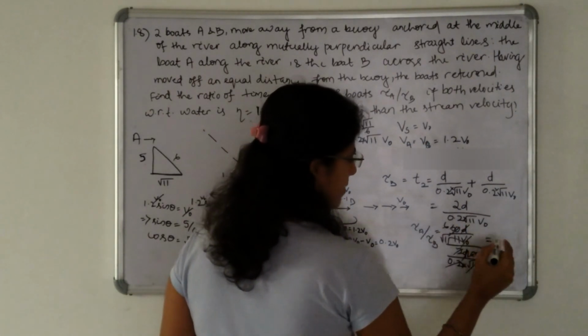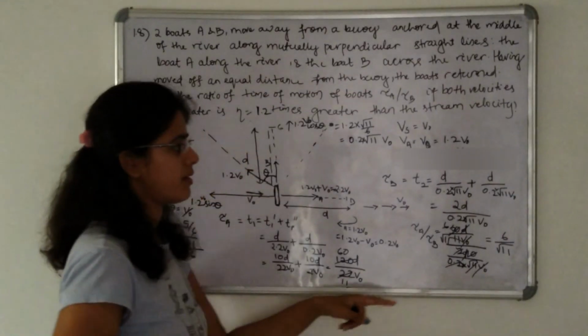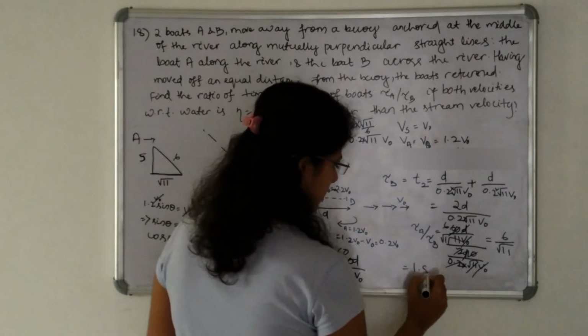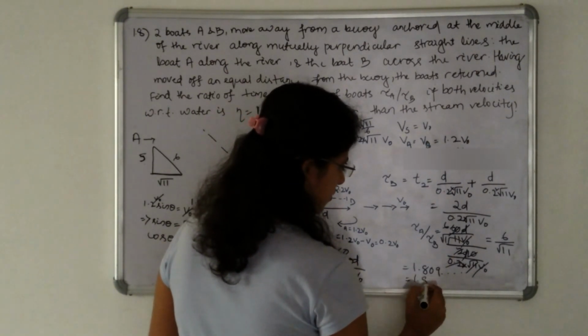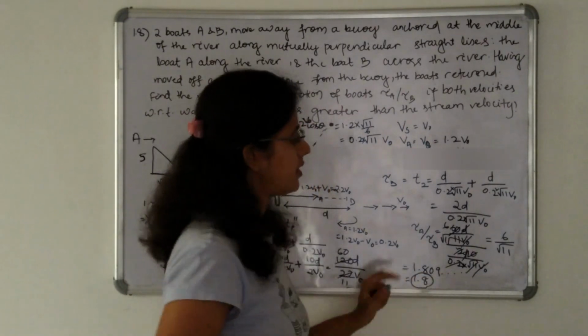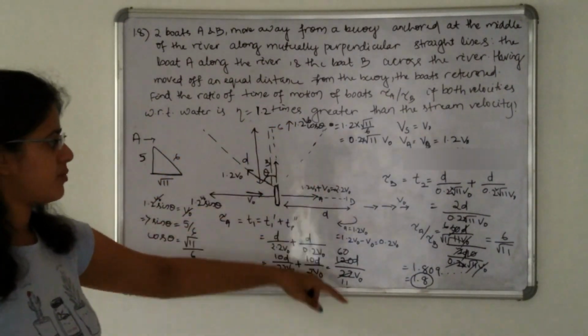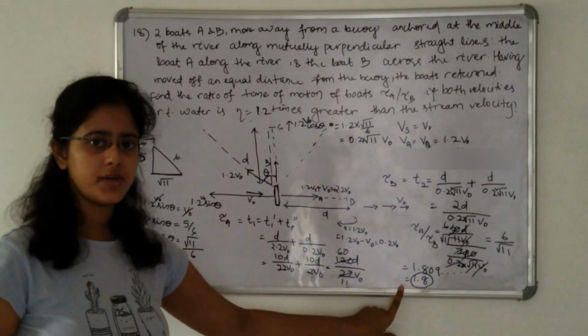So tau A divided by tau B comes out to be 6 by root 11. If you calculate this, it is something like 1.809. So we can round off to 1.8. So the ratio of time of motion of boats, tau A divided by tau B, is equal to 1.8.